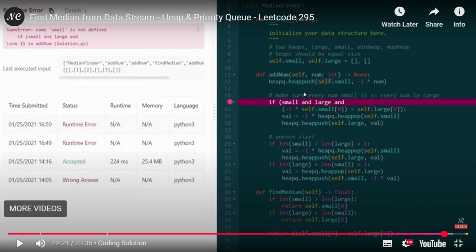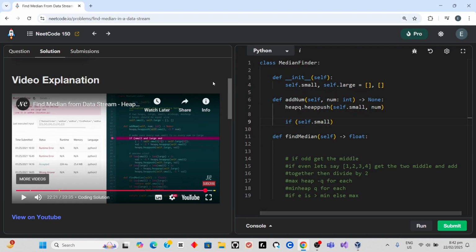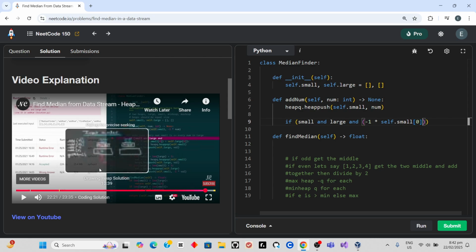Make sure every node in small is greater than or equal to every node in large. Make sure that nothing is out of order. Here, this is a max heap, so -1 times self at small, since that's the max heap at index 0.